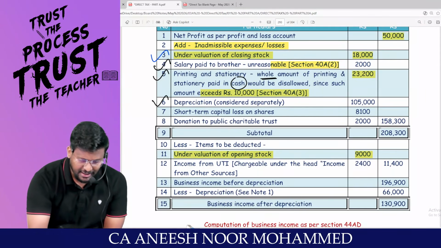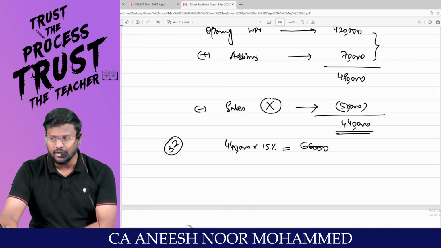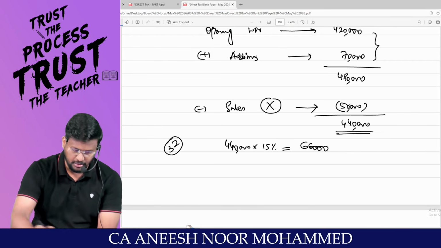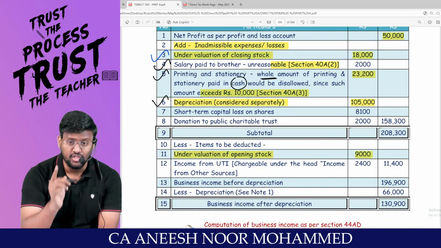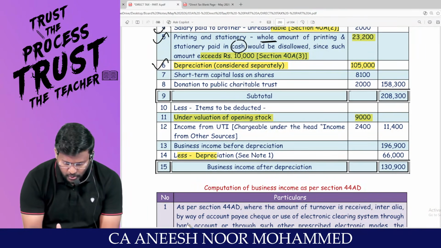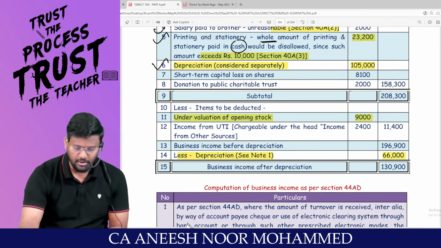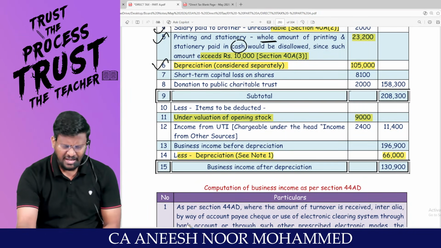To make it correct, I am first adding back this 1,05,000. Then happily, I already calculated depreciation as per section 32. The correct depreciation as per the Income Tax Act comes to 66,000. I will reduce the depreciation of 66,000. We'll attach the working note. I hope that you are able to appreciate.